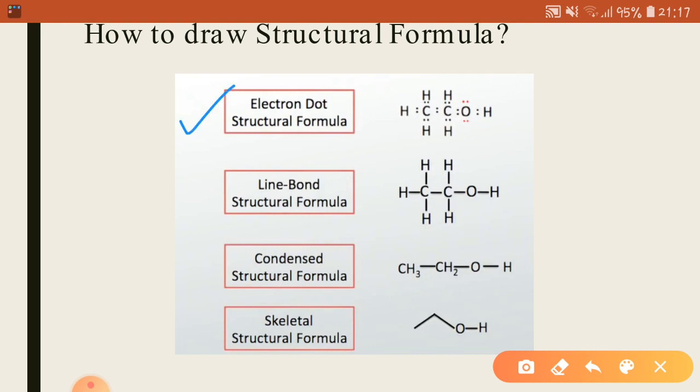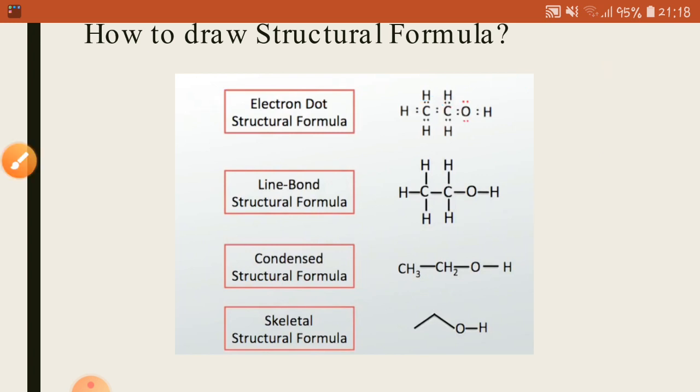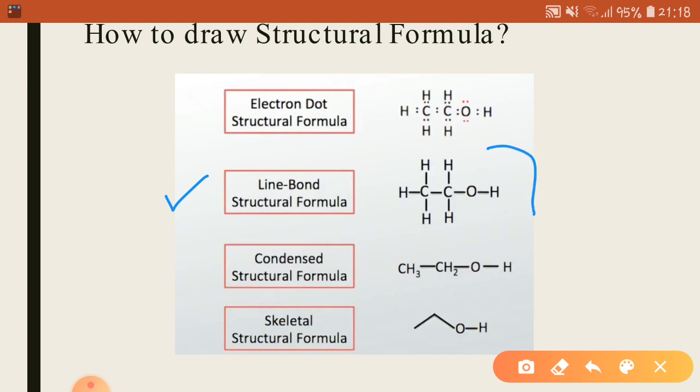First one is the electron dot structural formula. In the electron dot structural formula, the electrons are basically represented with the help of dots. So these dots are representing the shared electrons between different atoms. The second way to draw the structural formula is the line bond structural formula that we will use in our next lectures. This is the most commonly employed way to draw the structural formula, and it is called the line bond structural formula because these small lines are representing the covalent bonds.